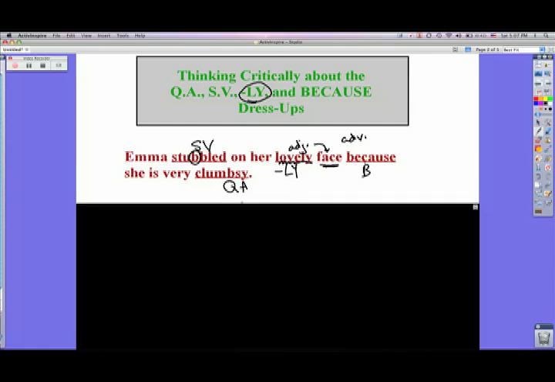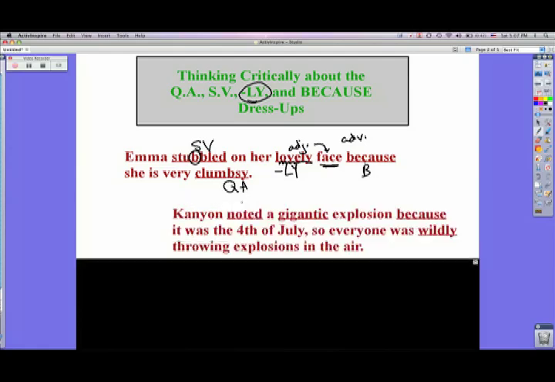Okay, here's another one. Canyon noted a gigantic explosion because it was the 4th of July, so everyone was wildly throwing explosions in the air. Now, the good things, we do have the 4 dress-ups underlined. We actually do have a verb here, and I would say that noted is a strong verb. We do have an adjective. I would not say that gigantic is a quality adjective, though.